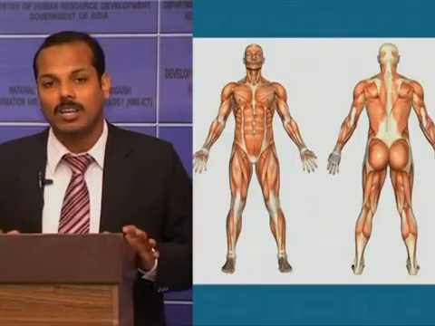So any abnormalities in these systems, either in the bone or neurological or muscular or soft tissue abnormalities or any other abnormalities, any coordination problems, will cause deformities or pathology in the gait.